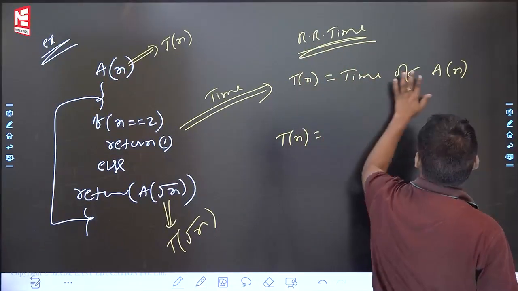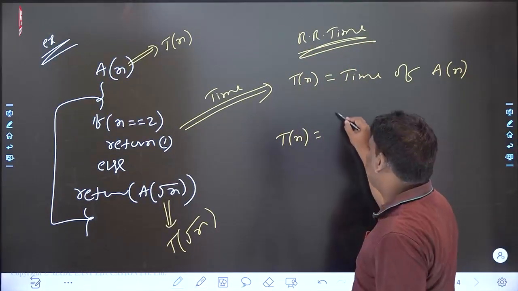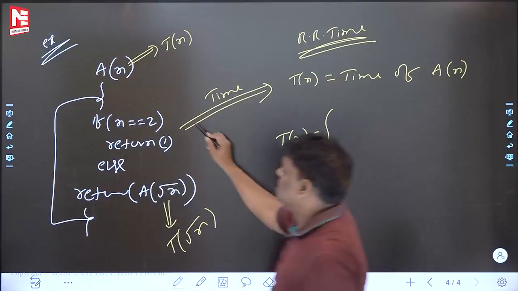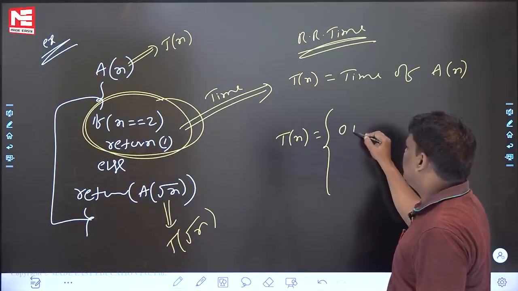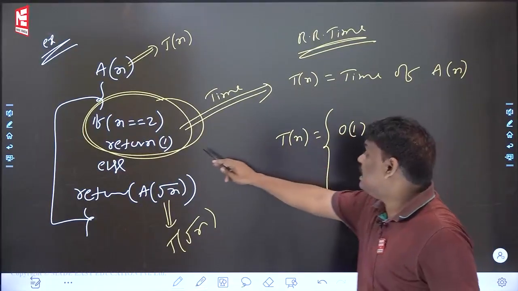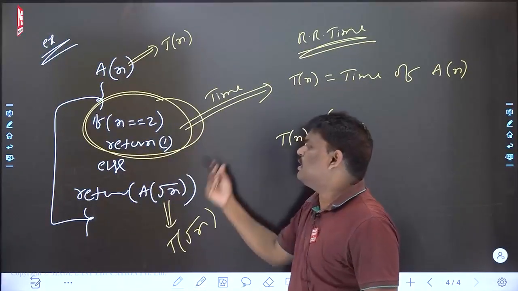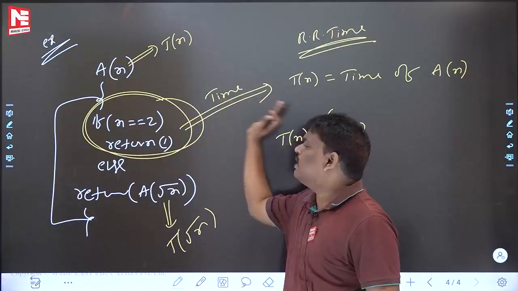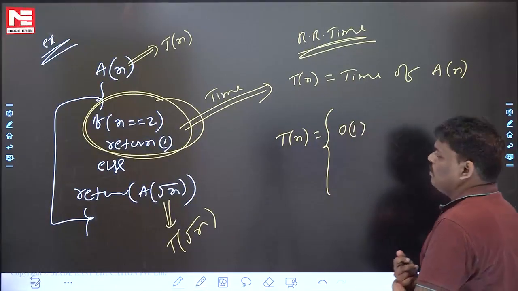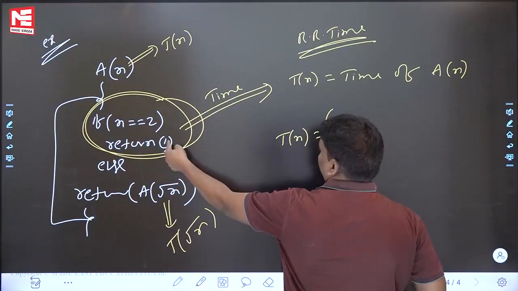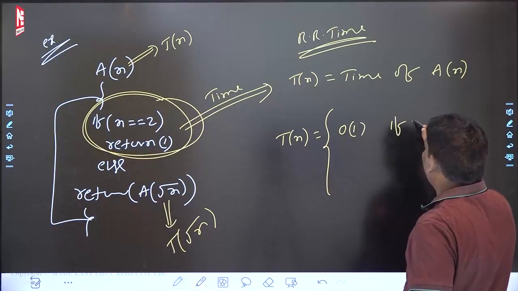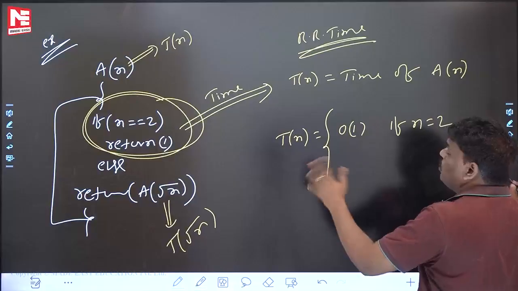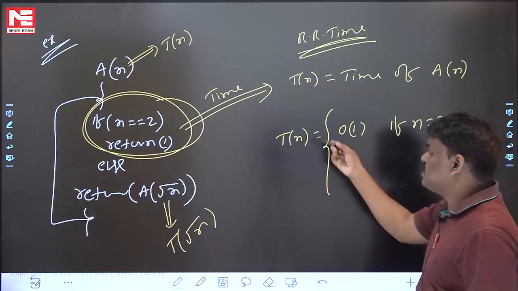See this one, recurrence relation for time. So T of n is equal to the time of A of n. Now see the answer. What is the if part? No loop, nothing there. What is the time? Constant time. It is written return 1, and simply returning will take constant time. You know this very well. Return a constant, it is directly available. If n is equal to 2, the time complexity is constant. Otherwise, we come to the else part.